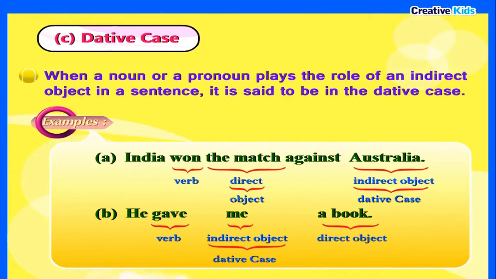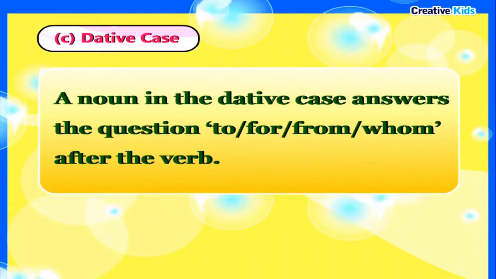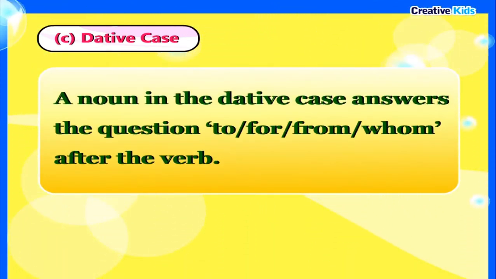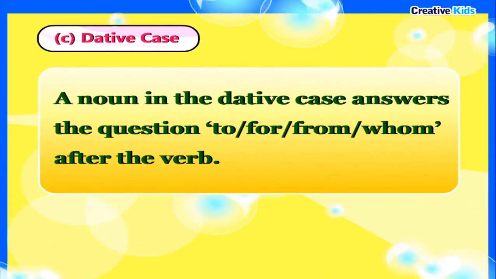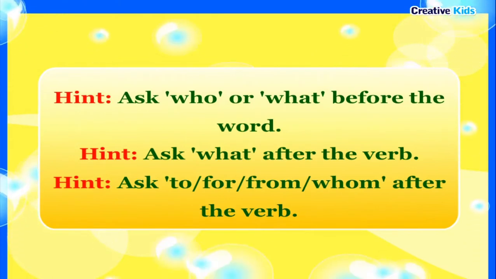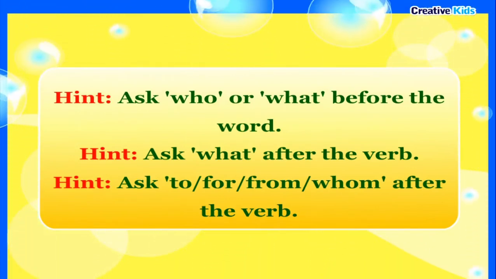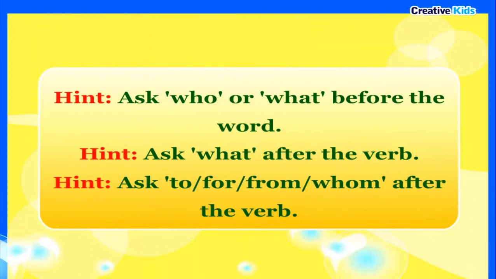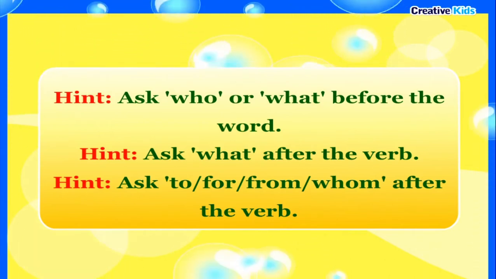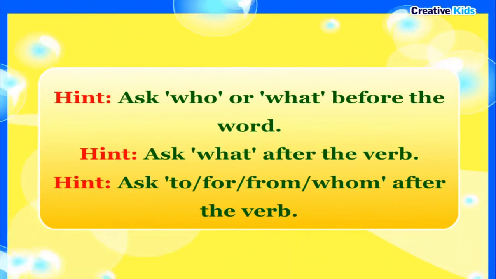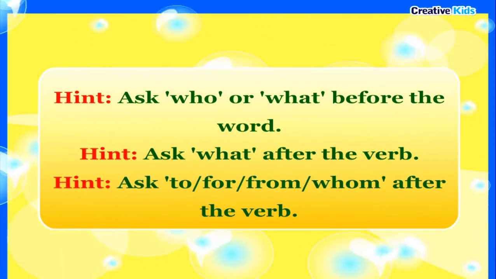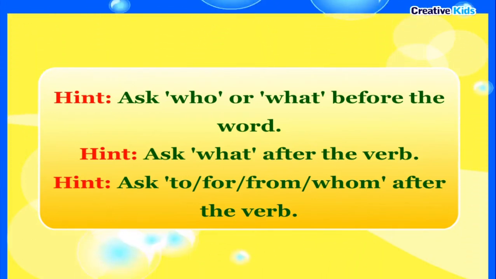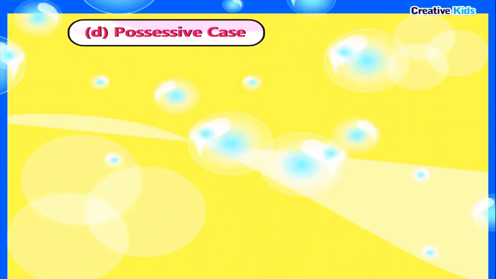Indirect object, dative case, direct object. A noun in the dative case answers the question to, for, from, whom after the verb. Hint: ask who or what before the verb. Hint: ask what after the verb. Hint: ask to, for, from, whom after the verb.